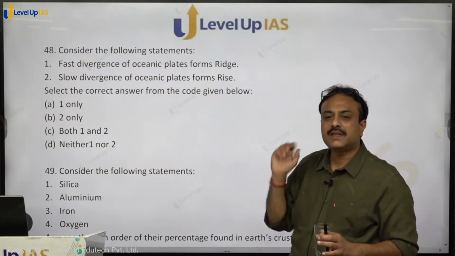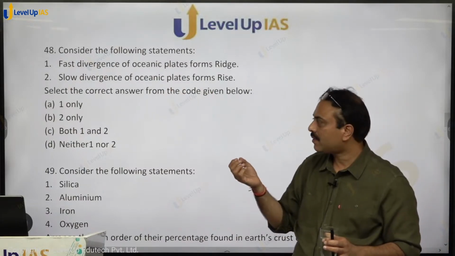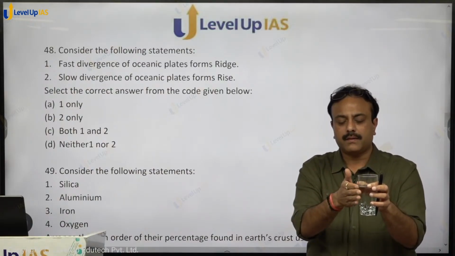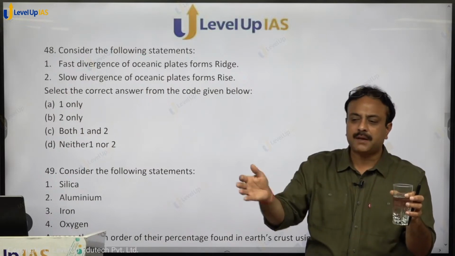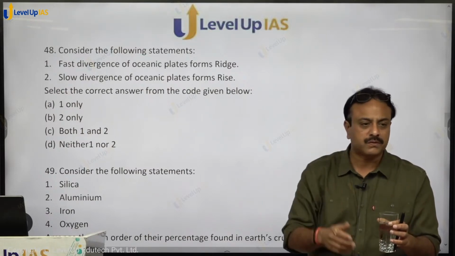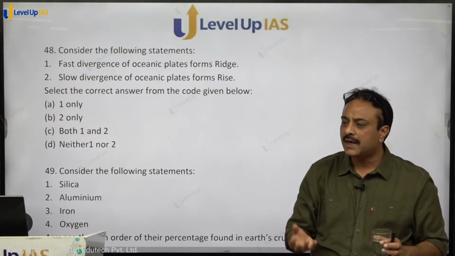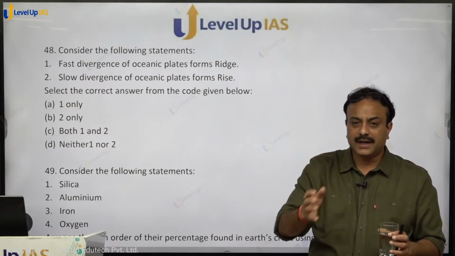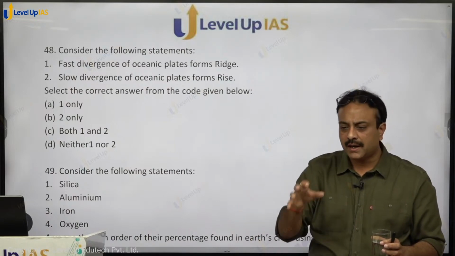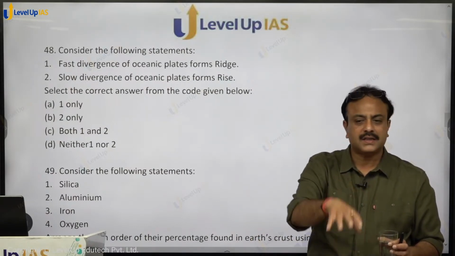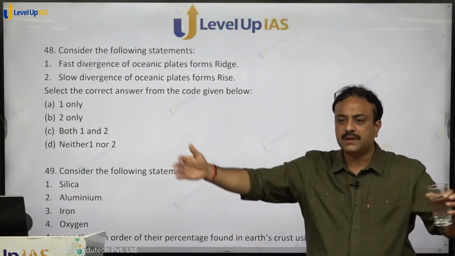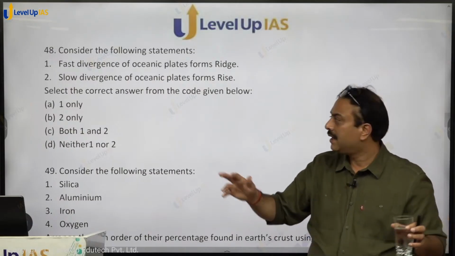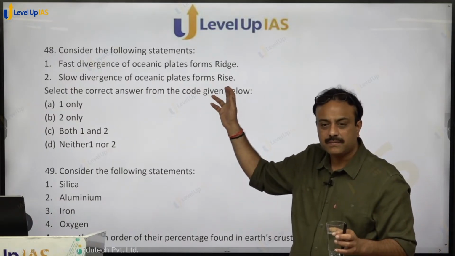See, when the divergence is fast, what is happening? The plates are moving apart at a faster rate. So a comparatively larger gap is created between the plates from which molten material moves out. So the quantity of molten material that is moving out is more, and when it moves out all of a sudden, that entire volume of material cannot solidify immediately at the center of the ridge, and hence it diverges out. When it moves and covers a larger distance, that is called a rise.